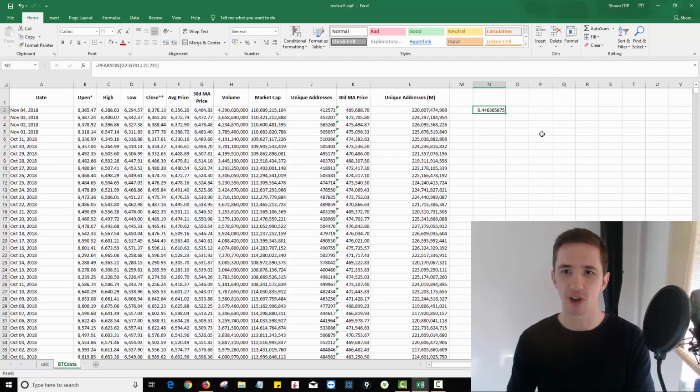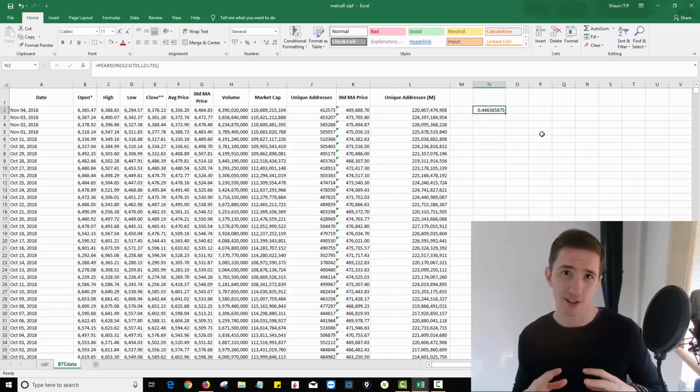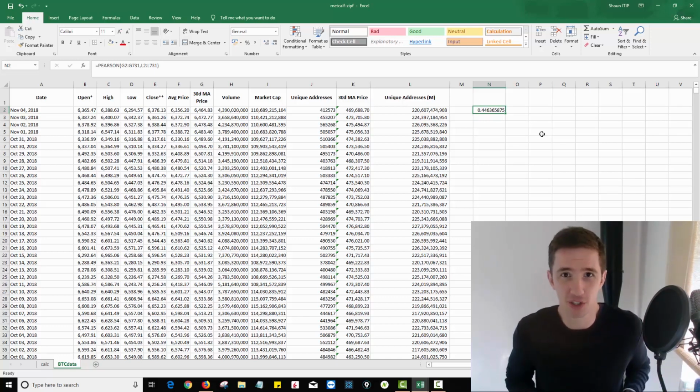Now you can see we've gone to a 45% correlation coefficient. What we're saying here is that because the number of addresses or the number of users was much smaller, really this Metcalfe's law and applying this to a network becomes a lot more relevant as the network gets bigger. Now, because of the amount of adoption that's happened with Bitcoin, the data's become a lot more relevant over the last year. So something else very interesting is also going on here.